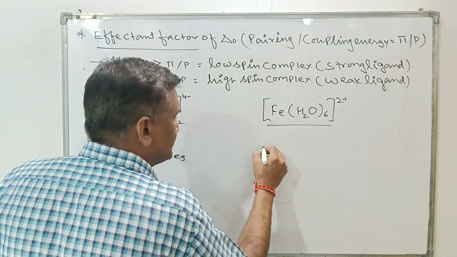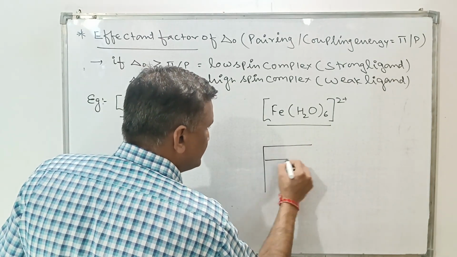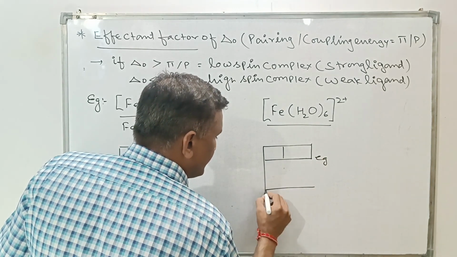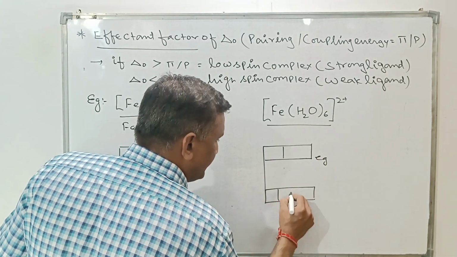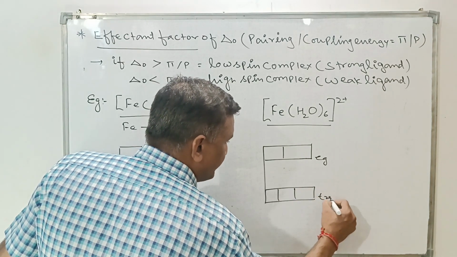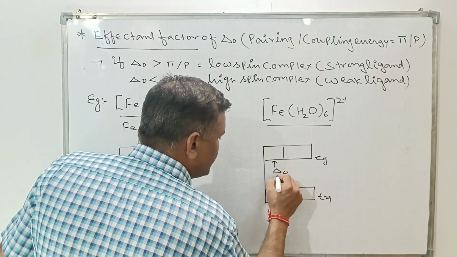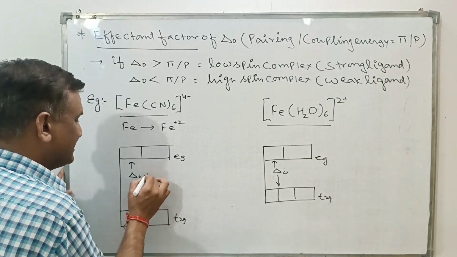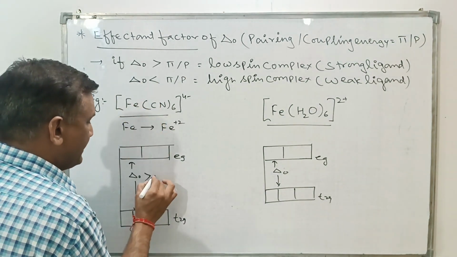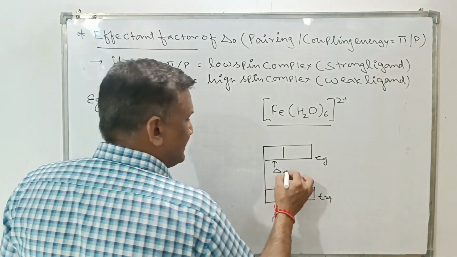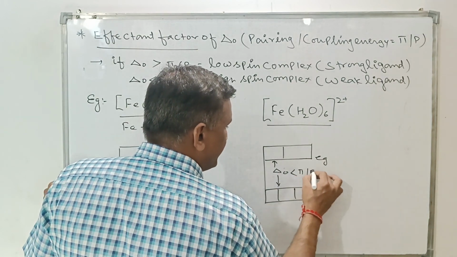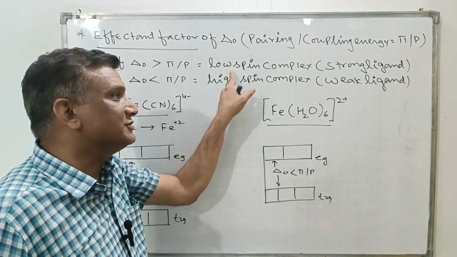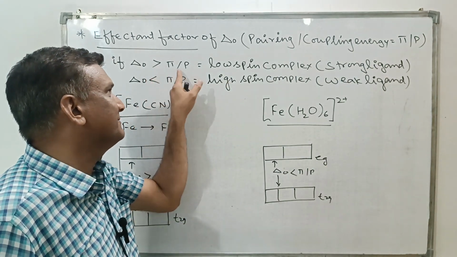For this compound, the diagram will be as follows. This is the eg set of orbitals and this is the t2g set of orbitals, and this is del O as octahedral. You can see here del O is larger, so del O is greater than pi or P. Here del O is less than pi or P, so there will be formation of the high spin complex, and for the low spin complex it will be del O greater than pi or P.